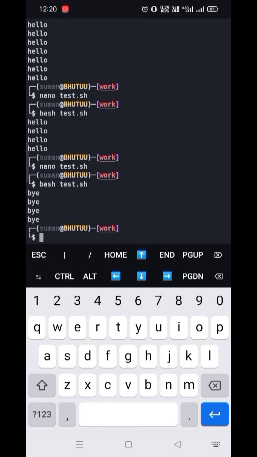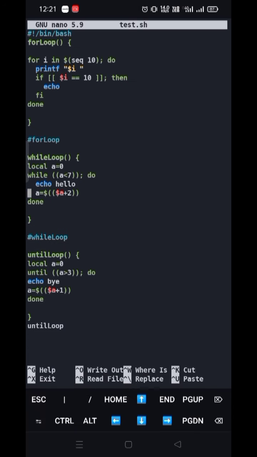You can see it printed for a is equal to 0, a is equal to 1, a is equal to 2, a is equal to 3, but when a is equal to 4, it is greater than 3, that is a true statement, and it stopped. Now you have understood what the while loop, for loop, and all those things are.